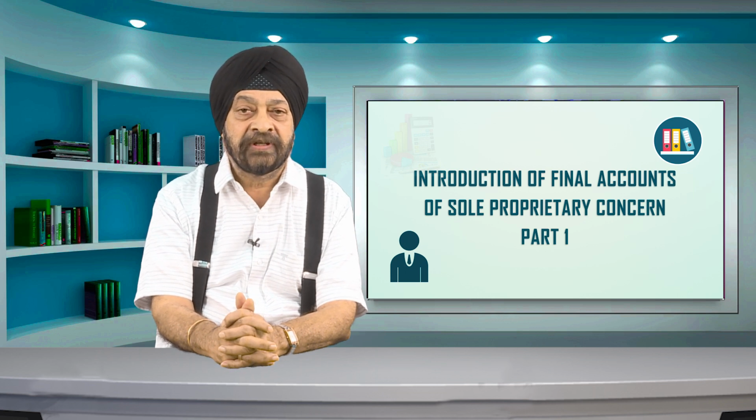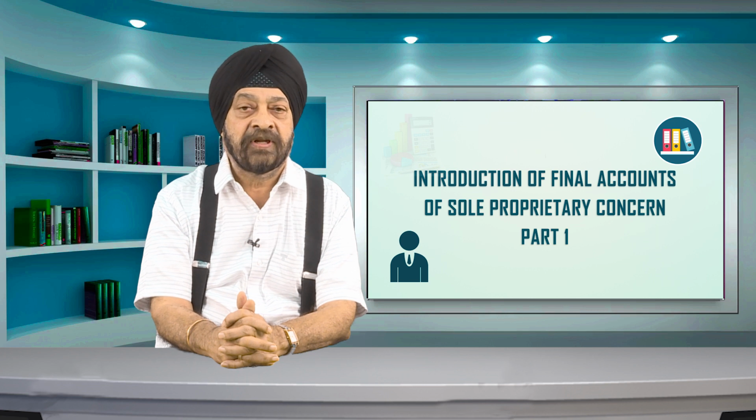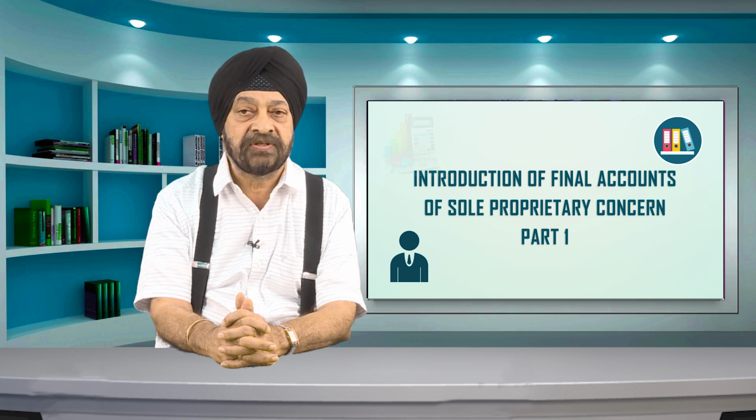Dear students, as you know, there are different forms of business organizations. The forms of business organization include company, cooperative units, partnership firm, sole proprietary concern, etc. Each firm has to prepare its final accounts for legitimate requirements and for personal use. During preparation of final accounts, accounting principles, accounting rules, guidelines of professional bodies like ICAI, guidelines of statutory bodies like SEBI, and provisions of different acts like Income Tax Act 1961, Companies Act 2013, etc. are to be followed by the respective organization.